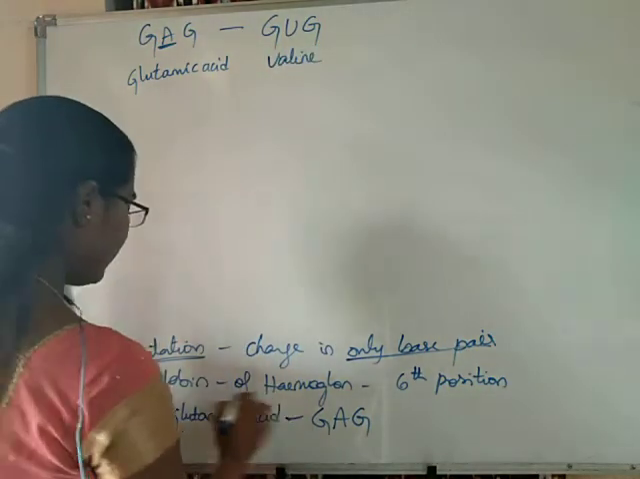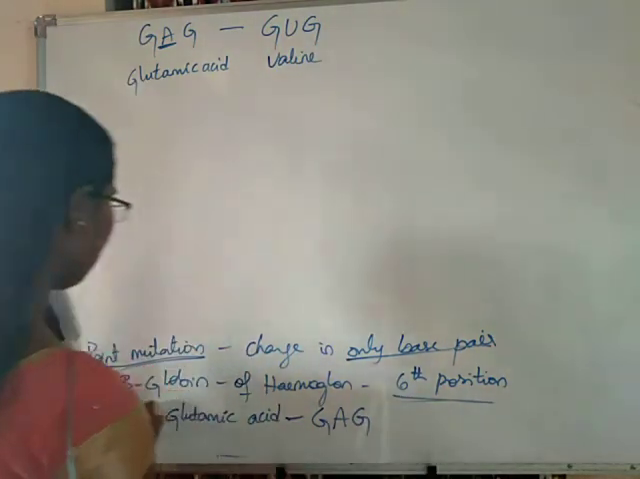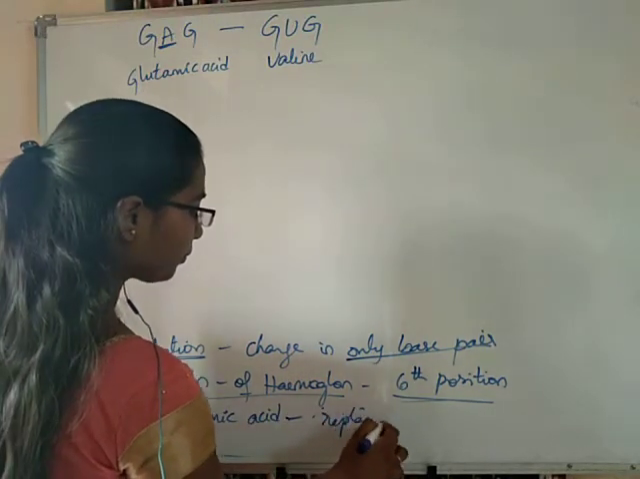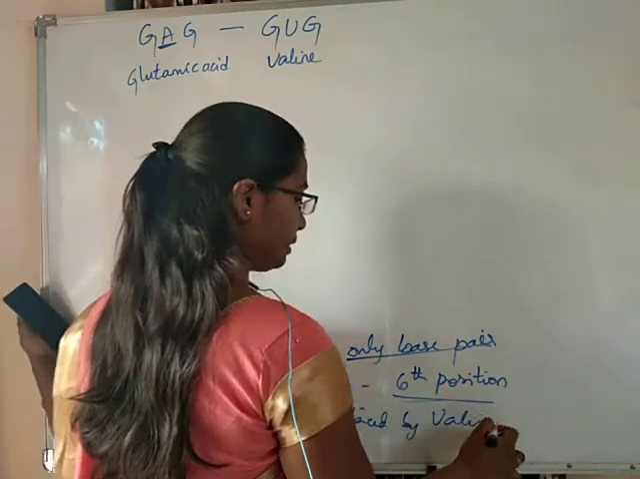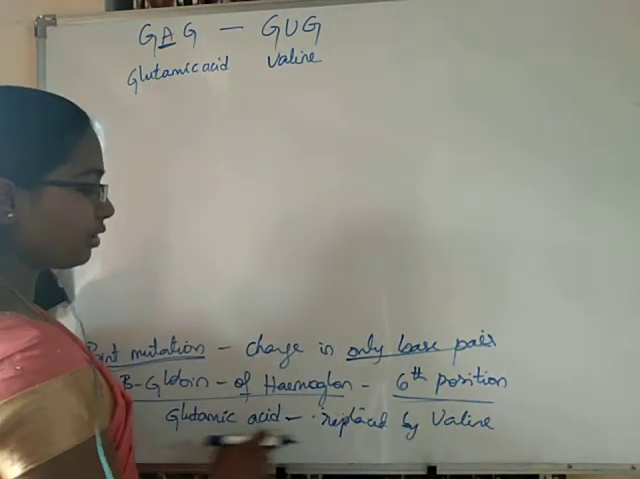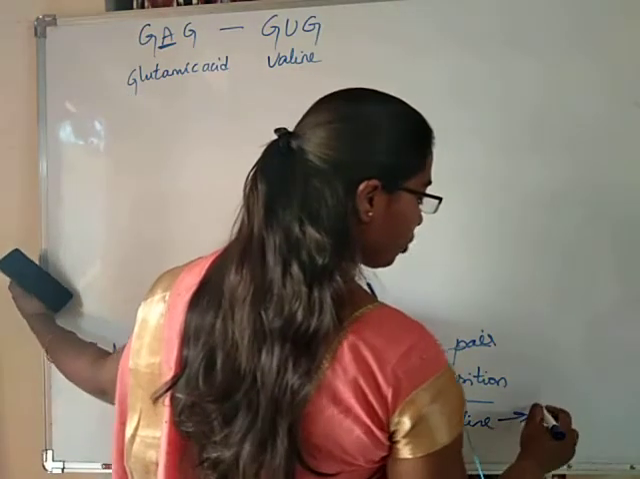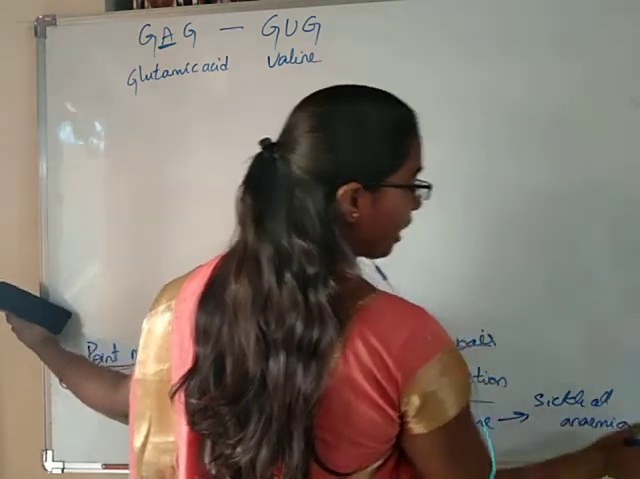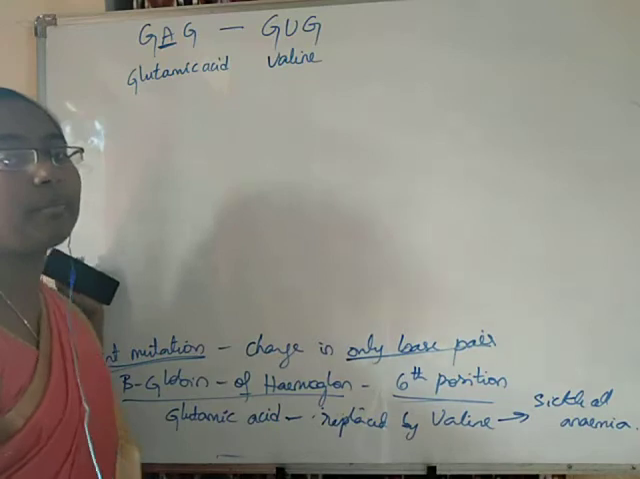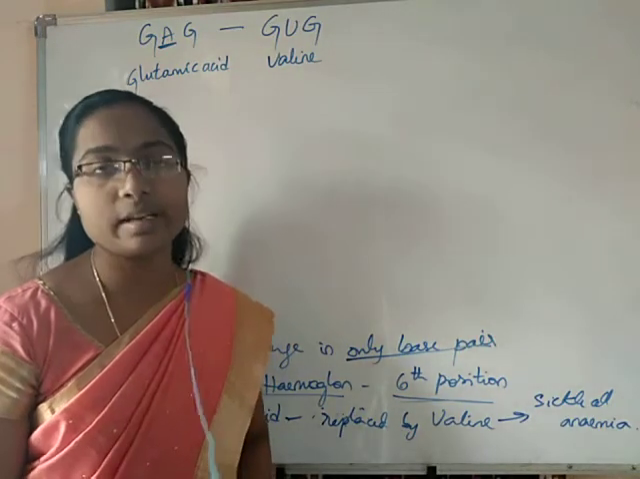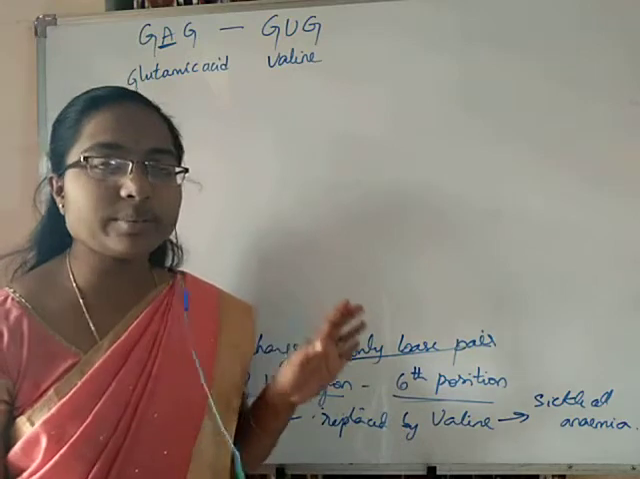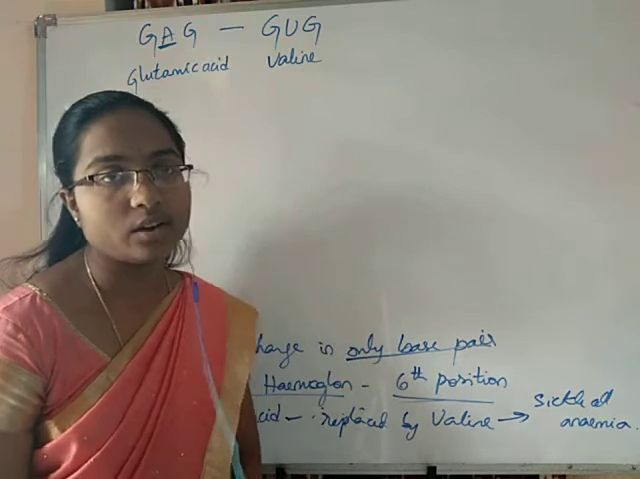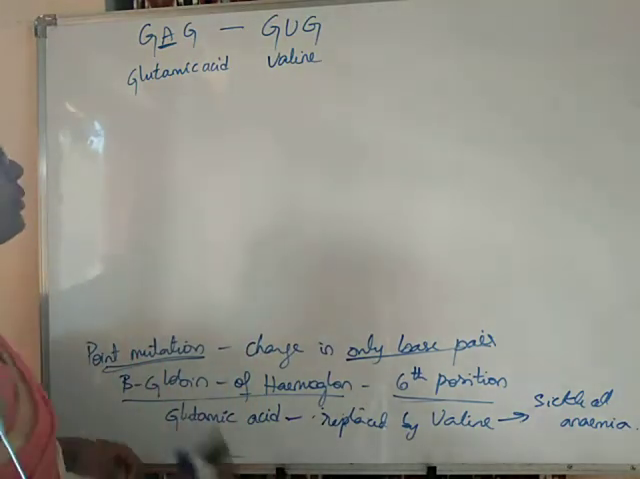So, here in the 6th position of this beta globin molecule, glutamic acid is now replaced by valine. Glutamic acid replaced by valine results in a disorder called sickle cell anemia. In that way, point mutations are causing complete change in the structure of the red blood cell. Only one base pair difference is causing this big change, causing a disease called sickle cell anemia. So that's about point mutation.